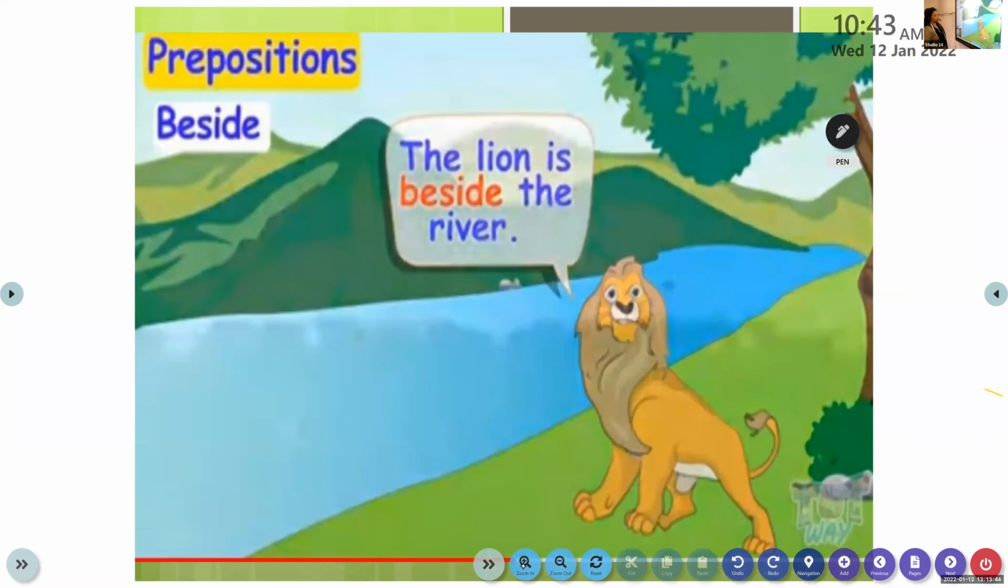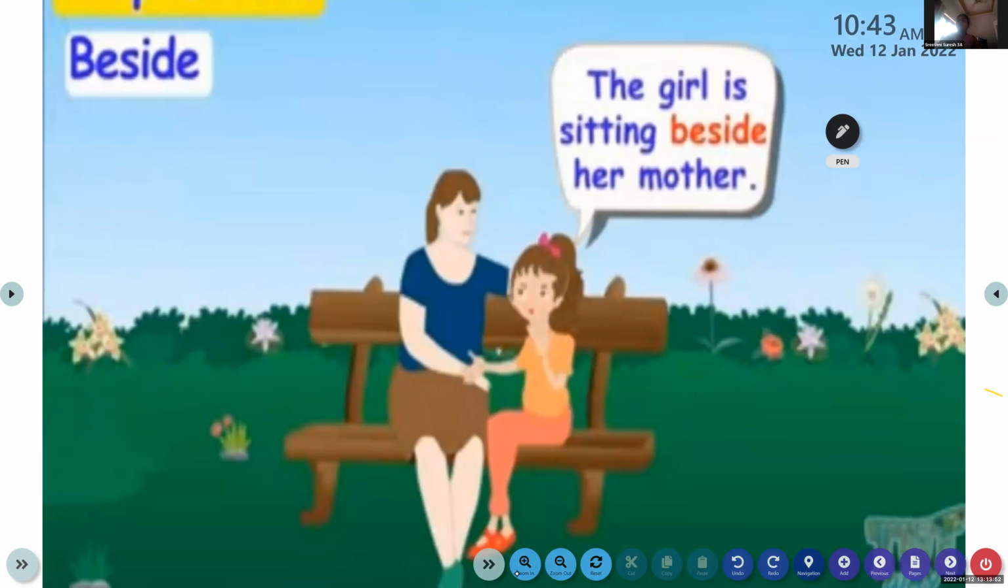Now, where is the lion? Beside the river. Now here, I'll tell you the difference. Beside means, all of you please listen, beside and near have more or less the same meaning, but beside means very close to. Have you understood? Beside means very close to.